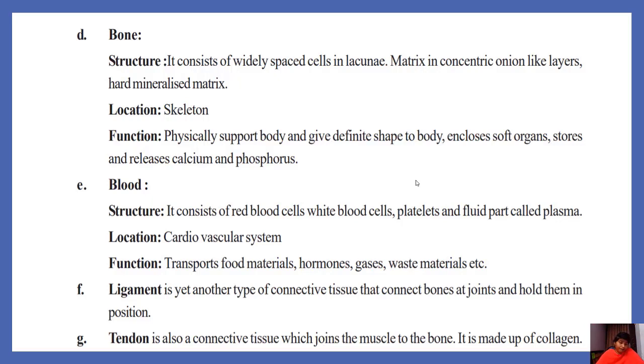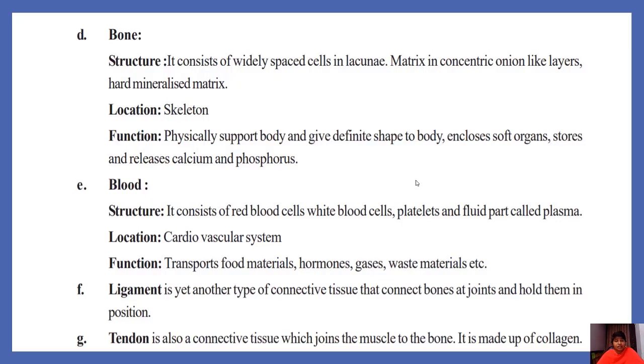Blood. Blood is a fluid connective tissue. It consists of red blood cells, white blood cells, platelets and a fluid part called plasma. Blood flows in the blood vessels, and it is also present in the heart, that is, the complete cardiovascular system. Function: it transports food materials, hormones, gases, waste materials. Wherever they have to be transported, blood transports those materials to their destinations.